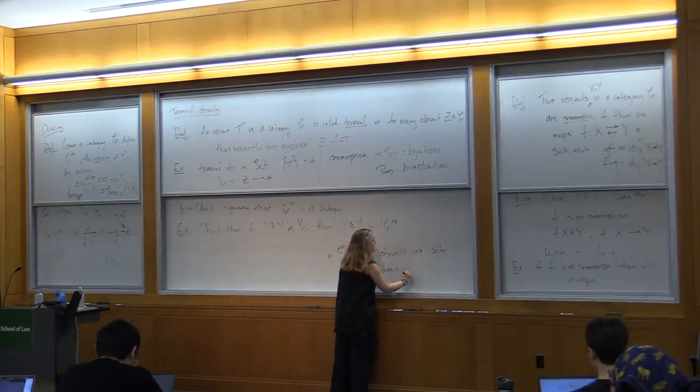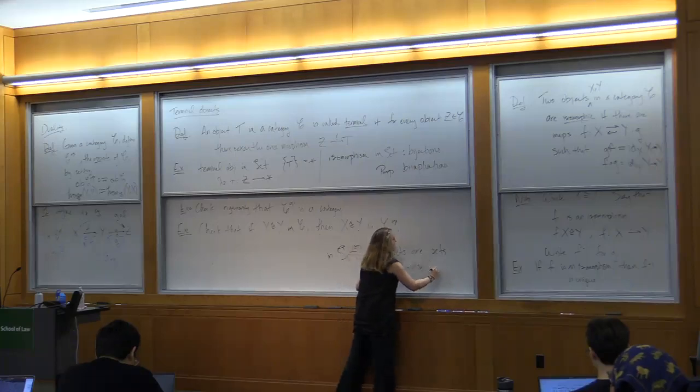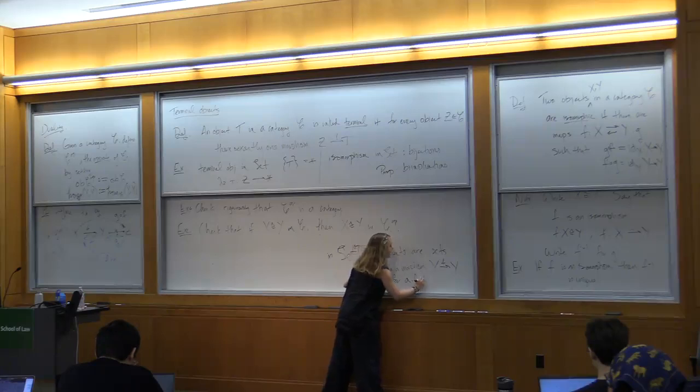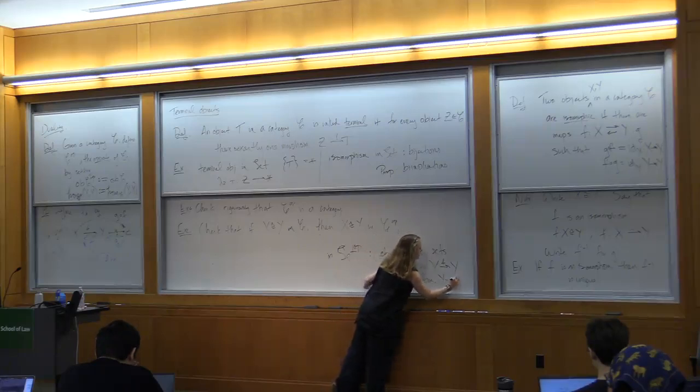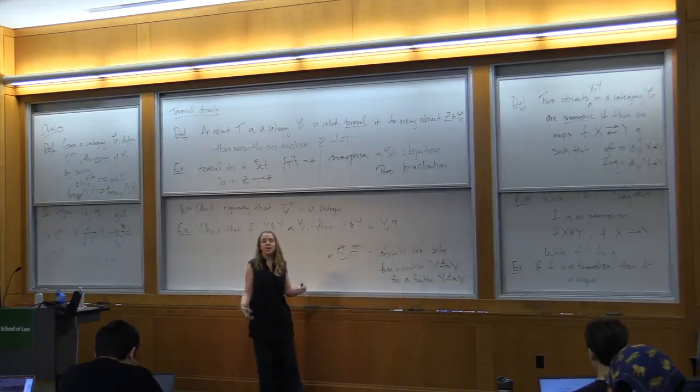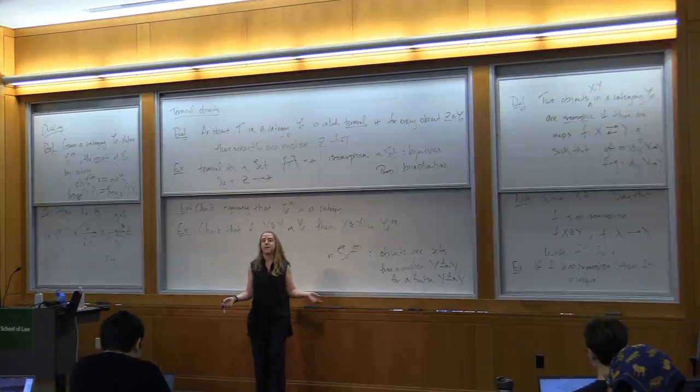And we get a morphism from X to Y for a function from Y to X. So you can define a category in all sorts of weird ways.